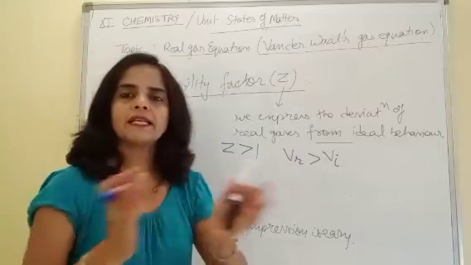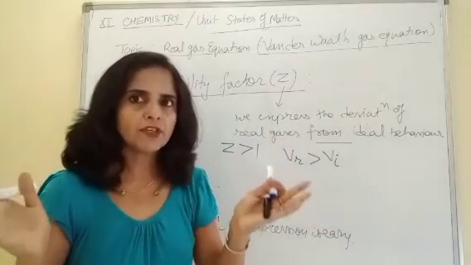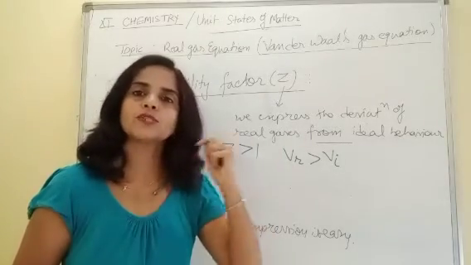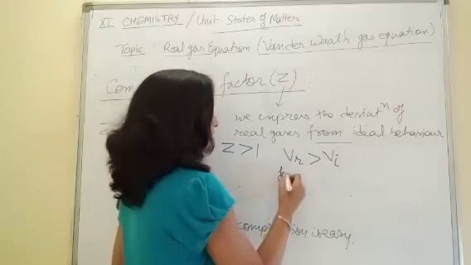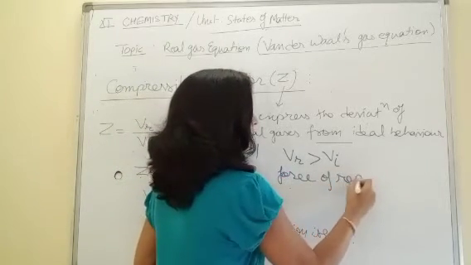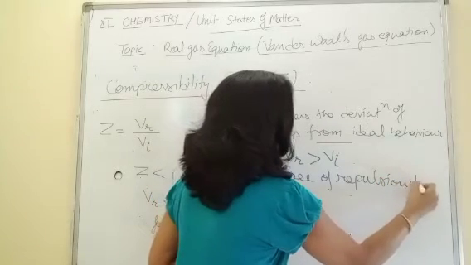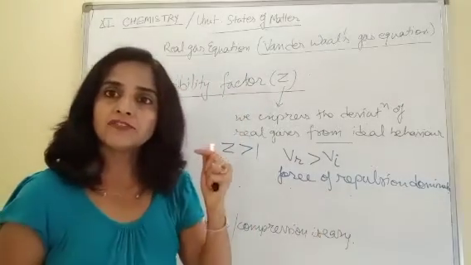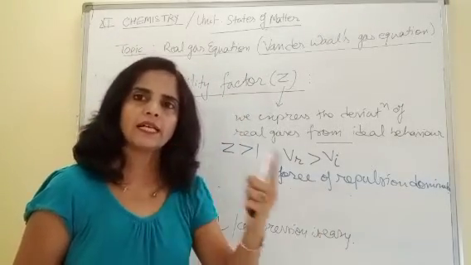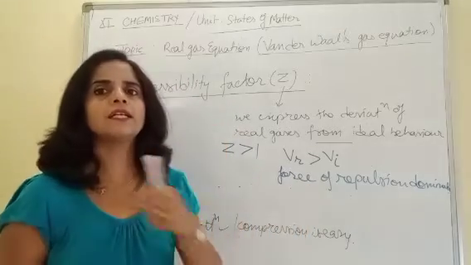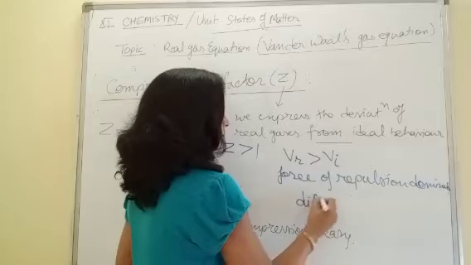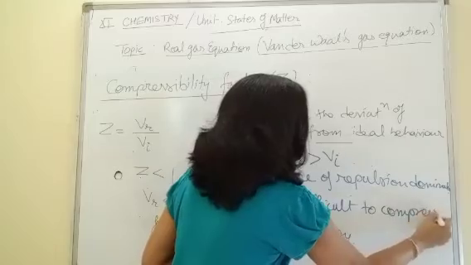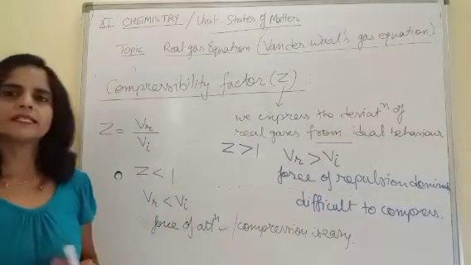Real volume more means particles are away from each other. If they are away from each other, it means less force of attraction, or you can say repulsive forces are dominating here. Right? Force of repulsion dominates over attractive forces. And if force of repulsion dominates over attractive forces, it means difficult to compress. Yes, children, clear this thing also?